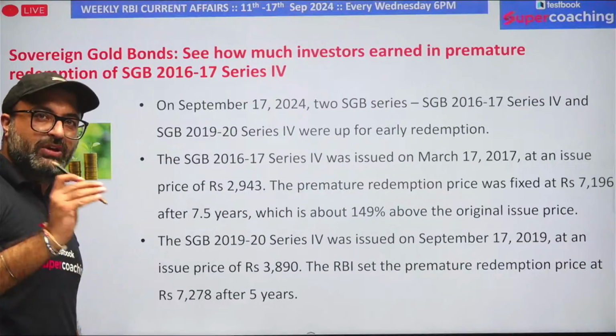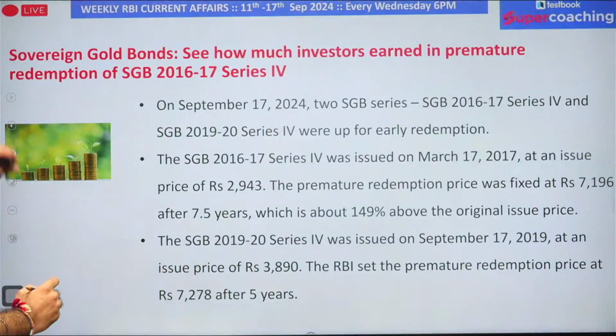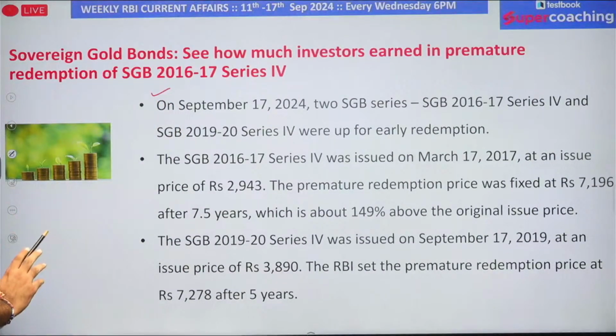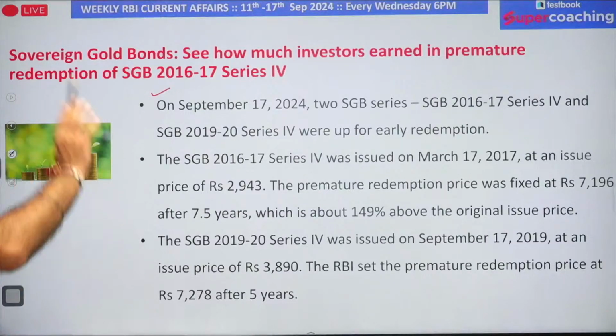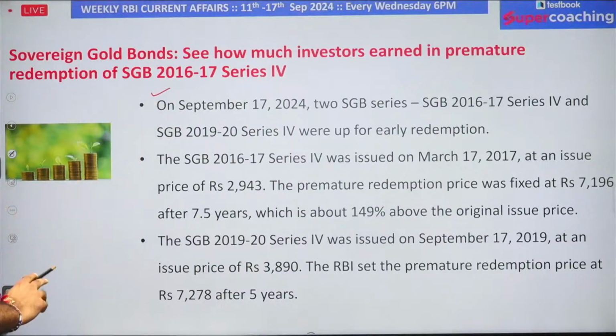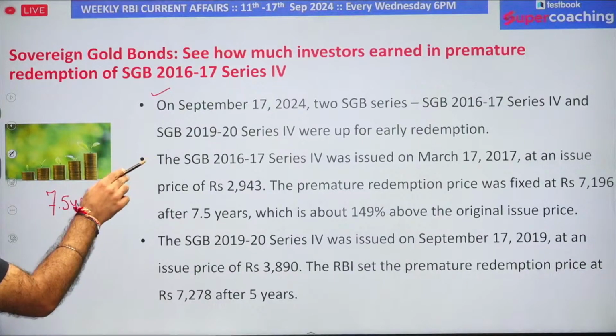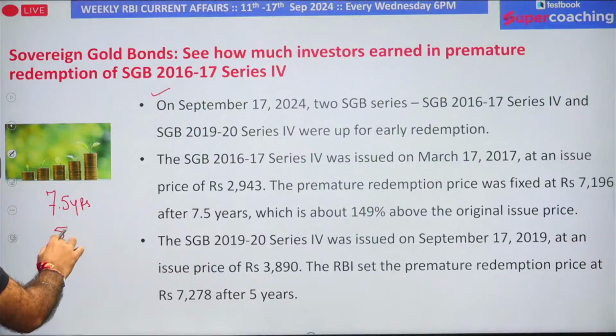Now I will jump to the news. What was the news for the day? The news is that on 17th September 2024, two sovereign gold bond series, the 2016-17 series 4 and the 2019-20 series 4, are up for early redemption, which means if you purchased this bond in 2016-17, you can redeem it today after 7.5 years. And if you purchased it in 2019-20, you can redeem it today after 5 years. So there are two options.